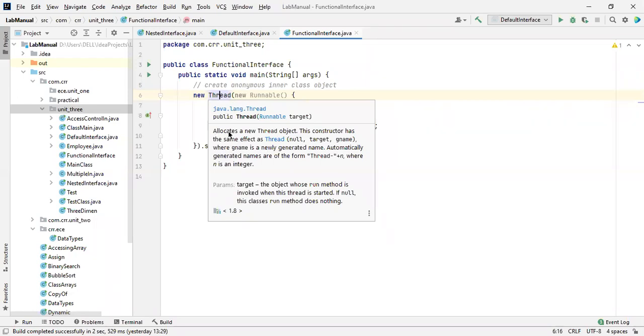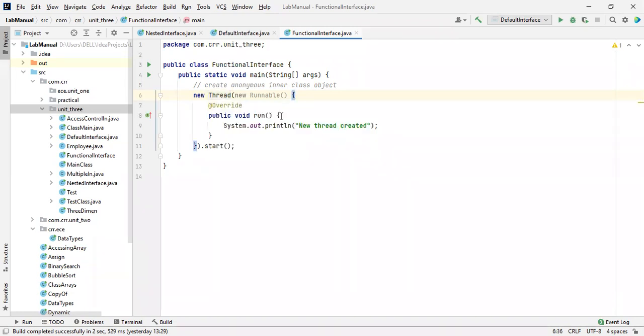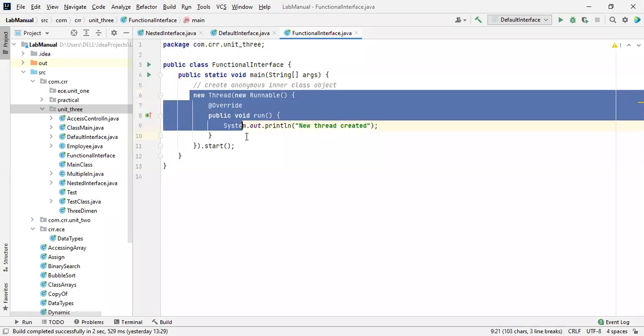Initially, the thread documentation says it allocates a new thread object. A thread is a process that works on giving time, on how you process your application. That doesn't matter. We are using this for the functional interface concept. What does anonymous mean? Unknown. You know all about inner class objects. We just created an anonymous class, which we don't know inside. Why don't we know this?